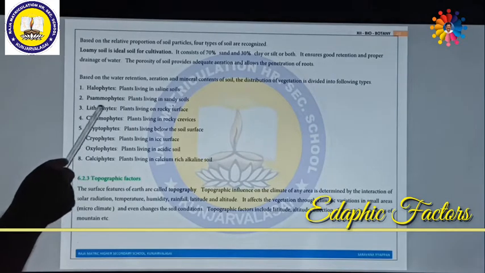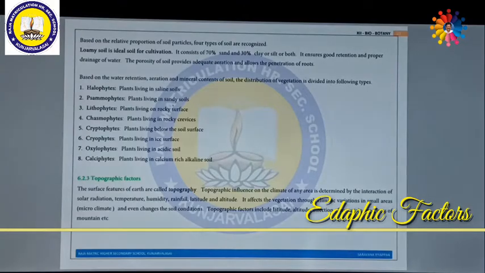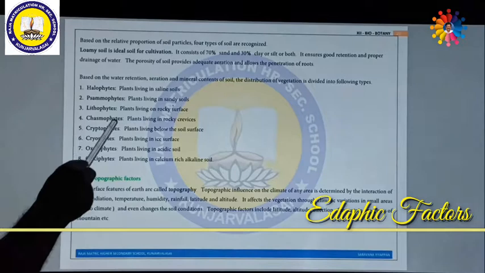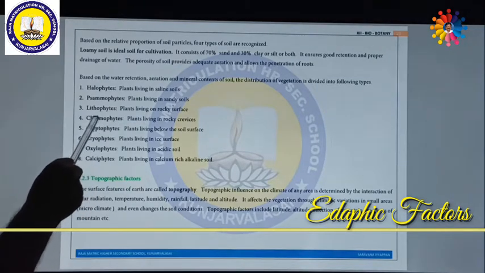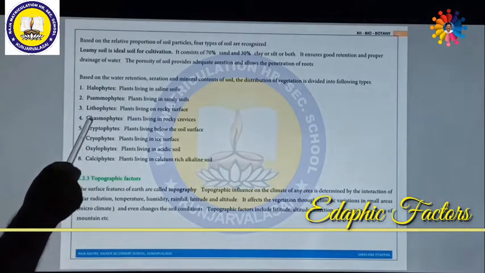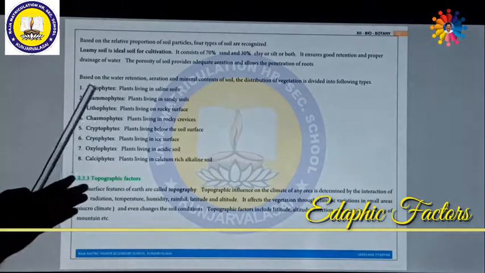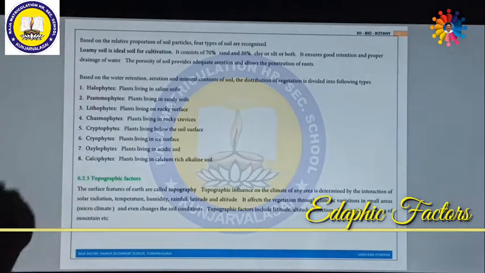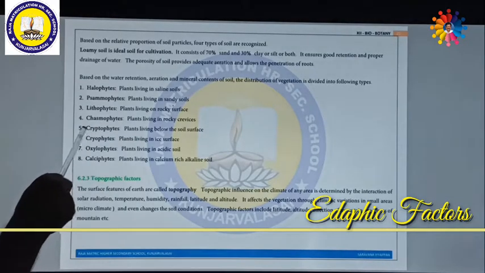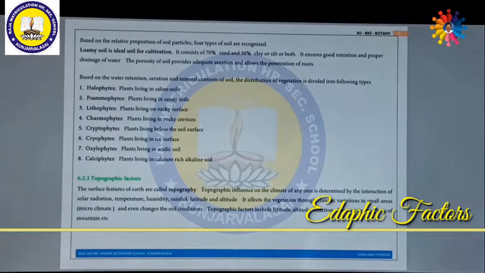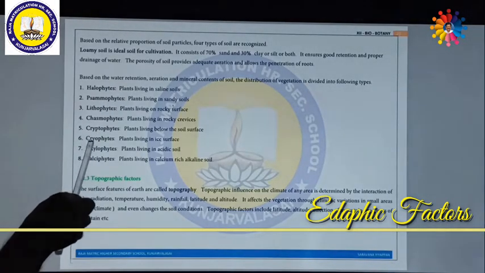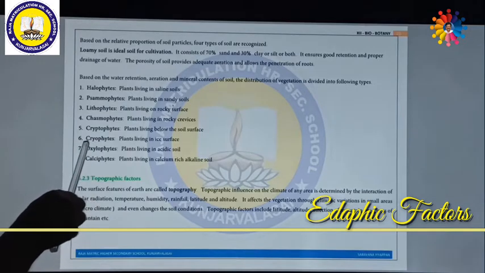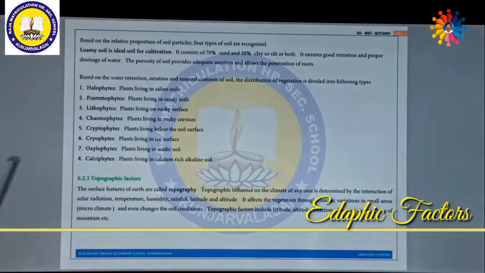Lithophytes. Phyte means plants, as you know. Litho means rock. So plants living on rock surface are called lithophytes. Chasmophytes. Chasmo means rocky crevices. So the plants living in rocky crevices, the gaps between rocks, are called chasmophytes. The next one is called cryptophytes. Cryptophytes means the plants living below the soil surface. Then cryophytes. Cryo means ice. That means the plants living on ice surface are called cryophytes.